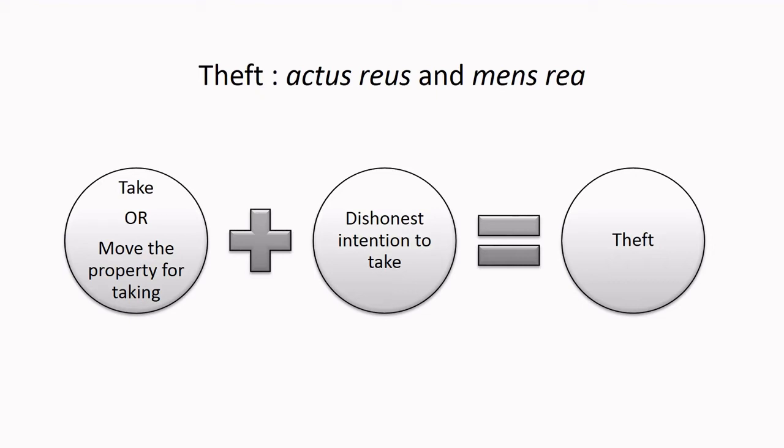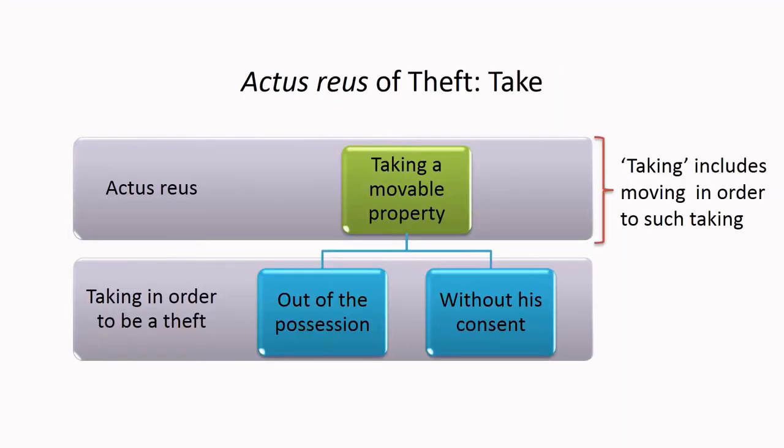Now let us see each of these actus reus and mens rea parts specifically. The actus reus involved in the offence of theft is taking. When a movable property is taken out of the possession and without the consent of the person, then it is sufficient actus reus for the offence of theft.